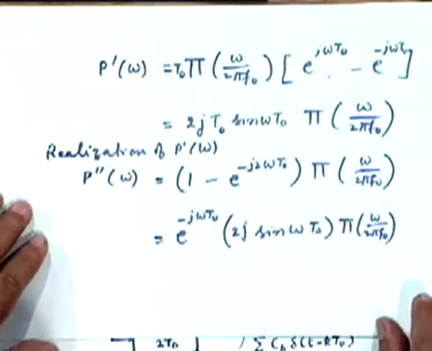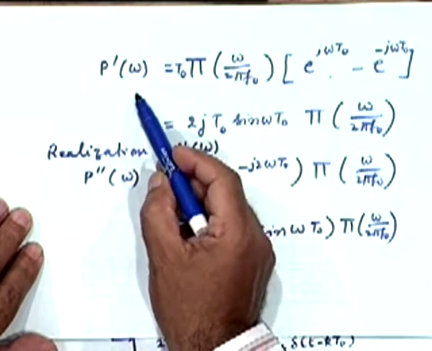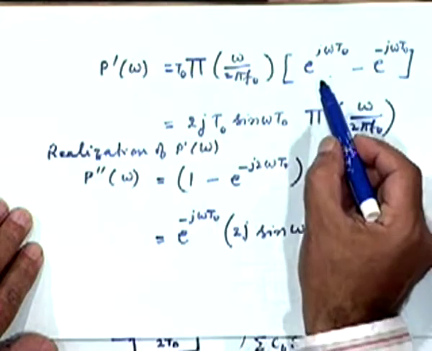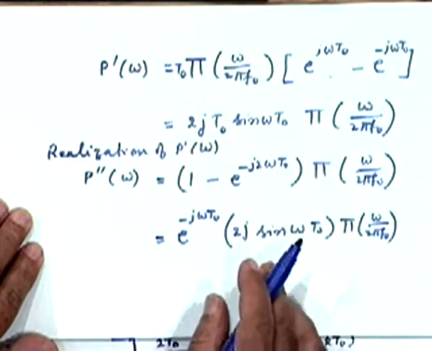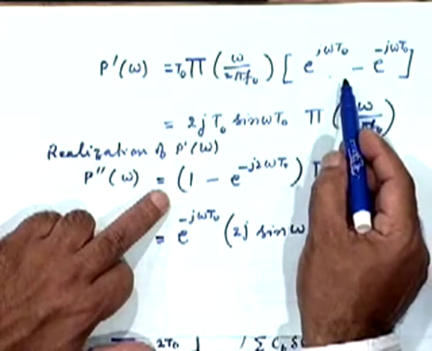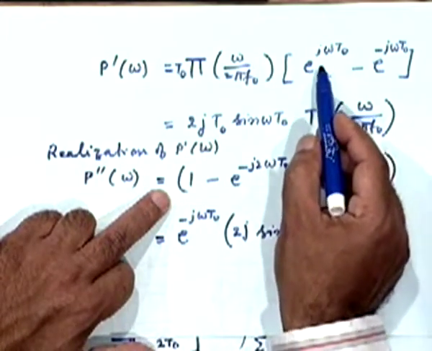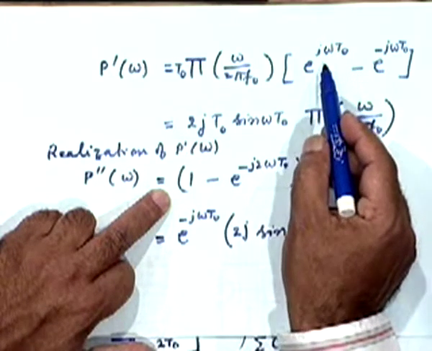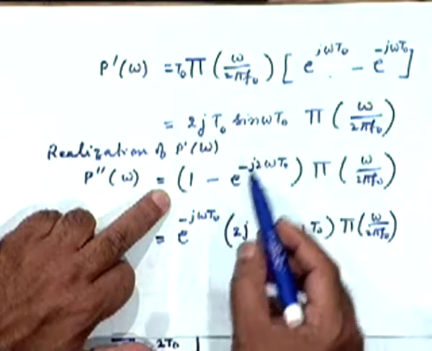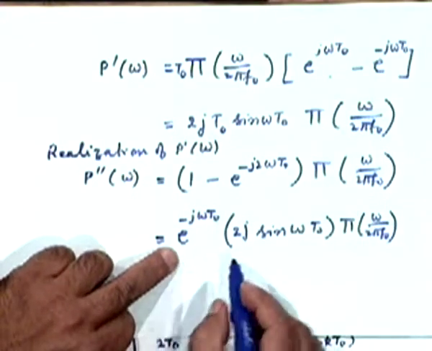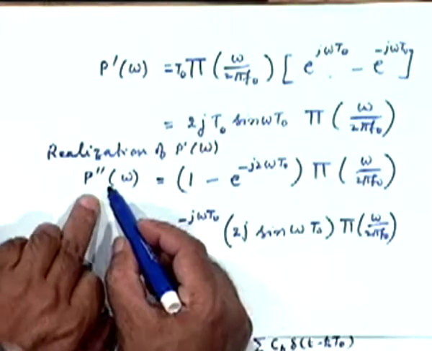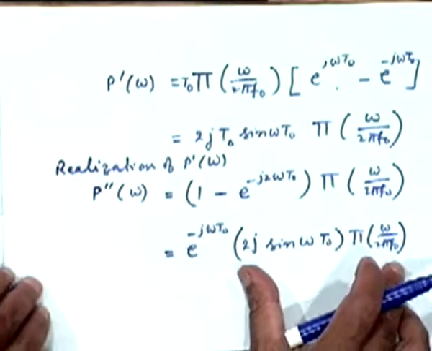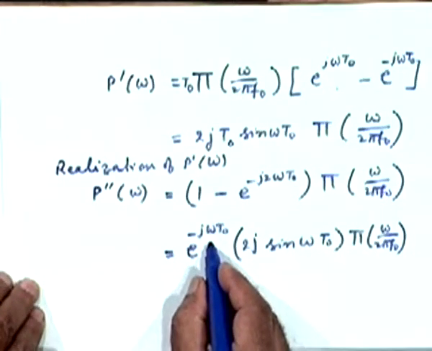No, it's okay. What I am saying is this. This is my original P prime omega for the duo binary, and this is what I get after factoring things out. How do I factor? I basically take e to the power j omega t0 out. Let's put it this way: the P double prime omega that I am really going to get from this block diagram is this P prime omega into e to the power minus j omega t0.